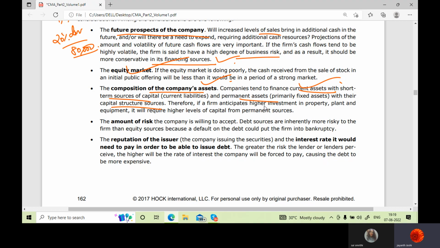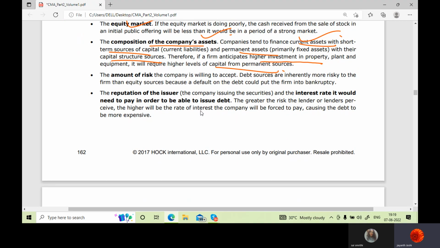Therefore, if a firm anticipates higher investment in property, plant, and equipment, it will definitely go for a long-term source of finance. Now, the amount of risk the company is willing to accept. Debts are more risky when compared to equity, because there is a chance of default in case of debt. If more and more debts get piled up in the company, there comes a lot of pressure to repay these debts, and they can also go bankrupt if they're not earning enough profits every year. Okay.